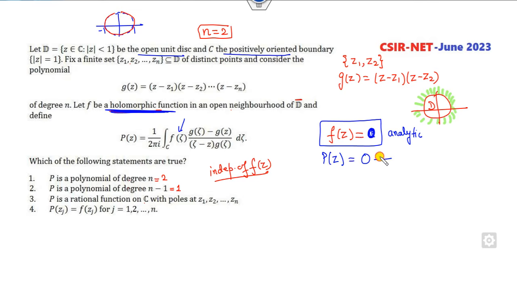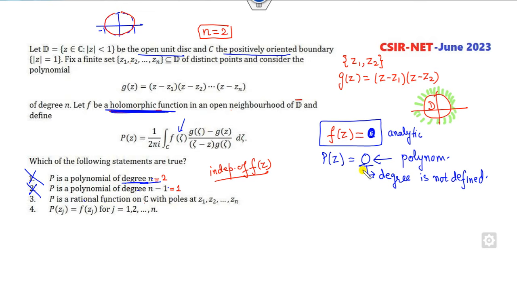So is it a polynomial? Yes. This is a polynomial, fine. But is it of degree 2? Because it's a polynomial, what is the degree of the 0 polynomial? Degree is not defined. Fine. So once the degree is not defined, definitely it is not a polynomial of degree 2. It is not a polynomial of degree 1. P is a rational function.